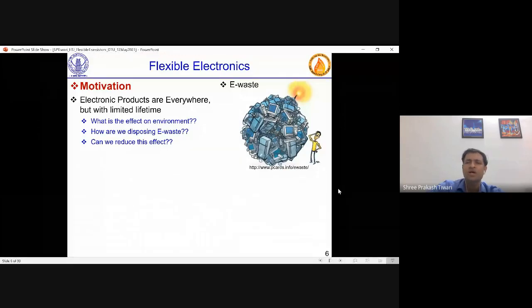But we never think about what is happening to it, and not even the companies who sell these products think about this e-waste. Now e-waste becomes the responsibility of the public and government agencies, how to take care of it. Obviously, in cities like Noida and the rest of the NCR, you have a lot of landfills where many of the non-recycled things are filled, but eventually that causes a lot of pollution to the environment. So the environment doesn't find it very friendly, because we just keep buying and keep using, and it has to be disposed of. And if they are not disposed of, they will go to landfill.